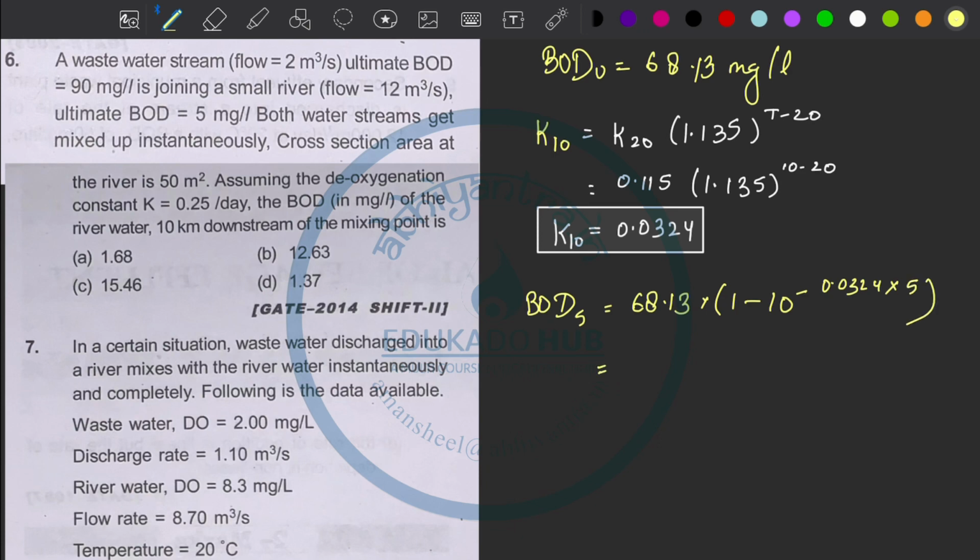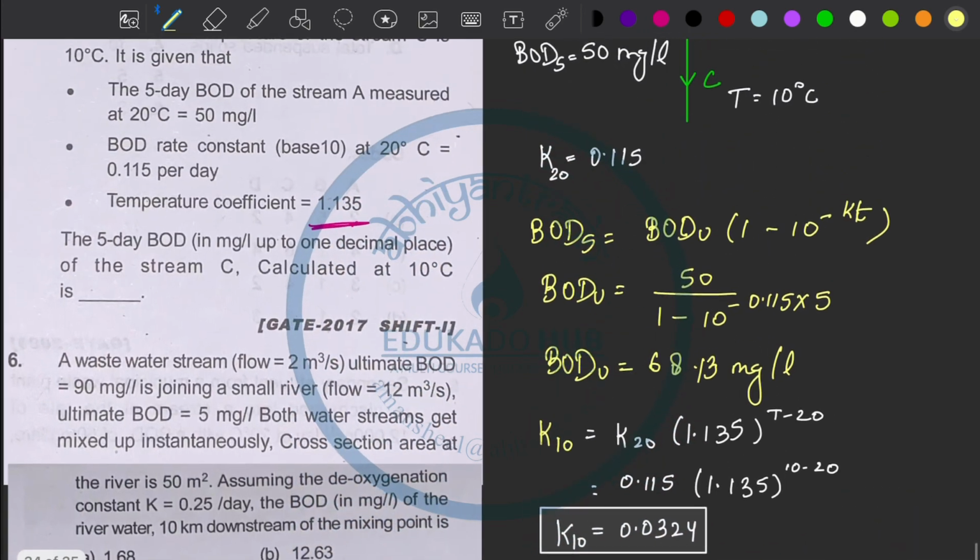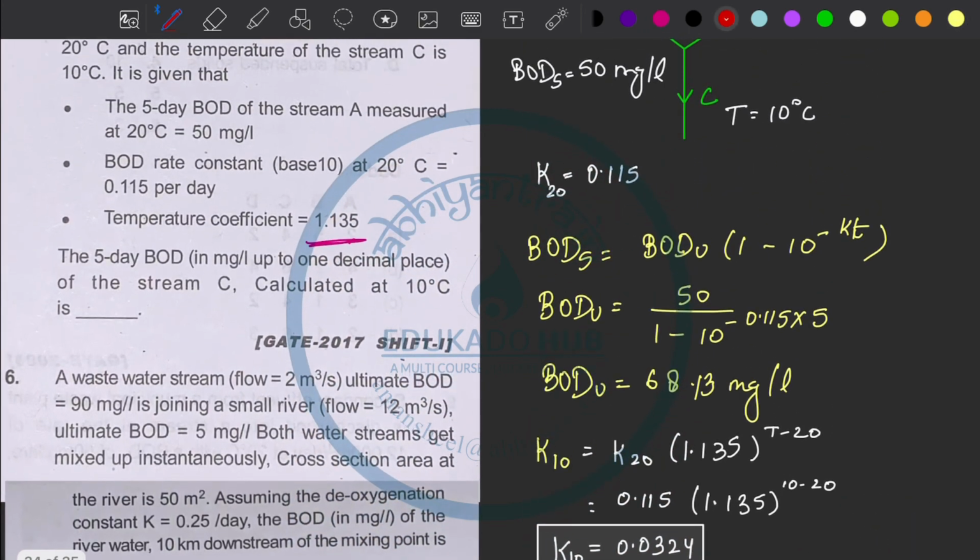The answer comes out to be 21.21 milligram per liter. Up to 1 decimal place they are asking.